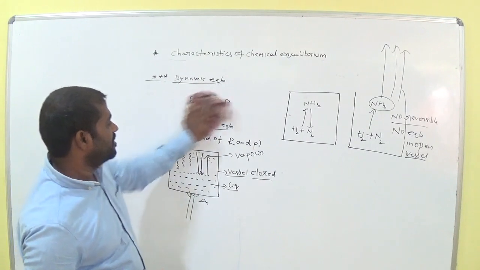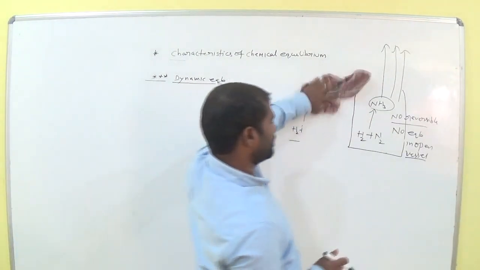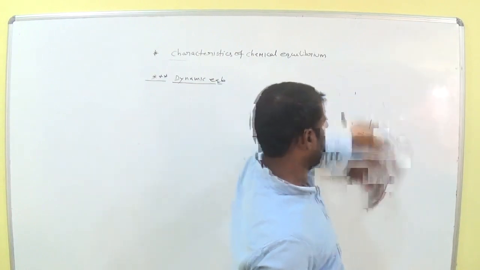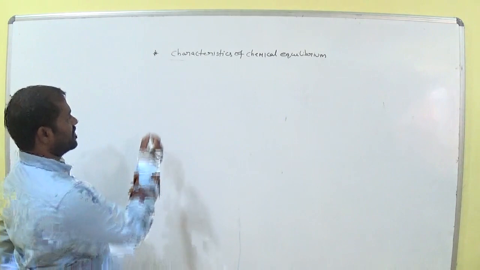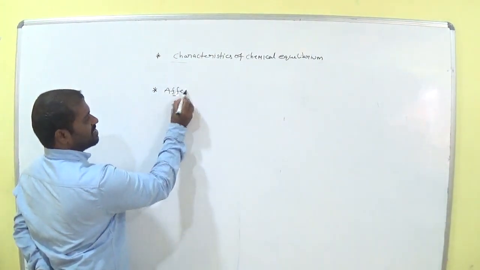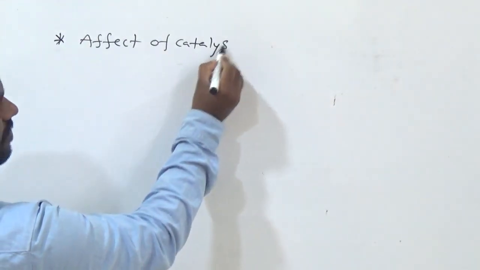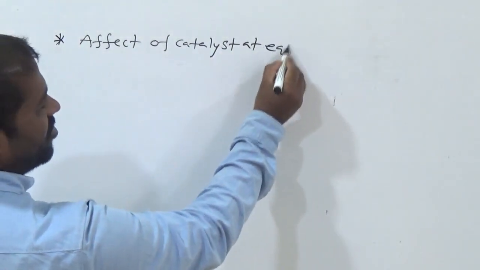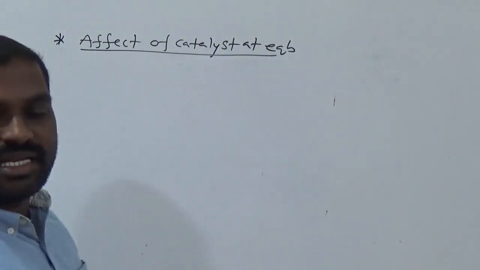And the next property is the effect of catalyst at equilibrium. Effect of catalyst on an equilibrium reaction.